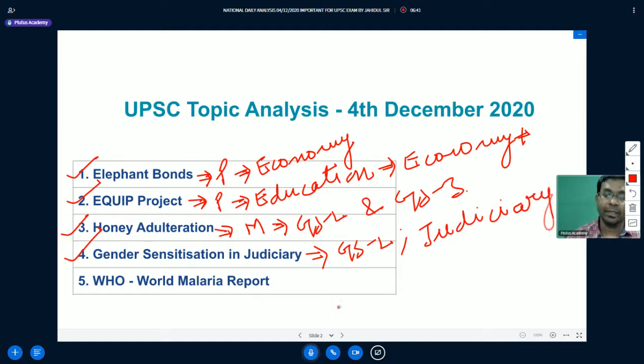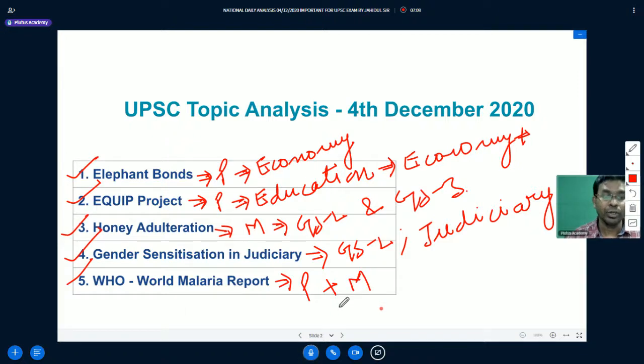The next topic that we are going to understand is the World Malaria Report. This report is published by the World Health Organization. We will understand the incidence of malaria related deaths globally as well as in India. This is a very important topic. It can be important for the prelims exam as well as for the mains examination.